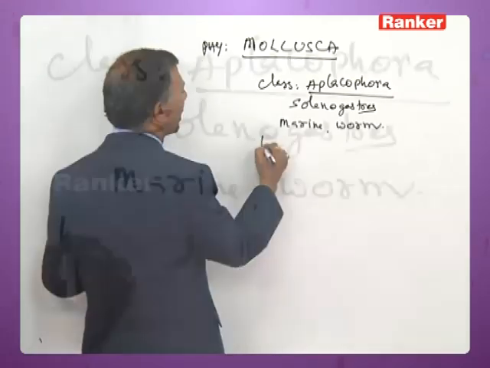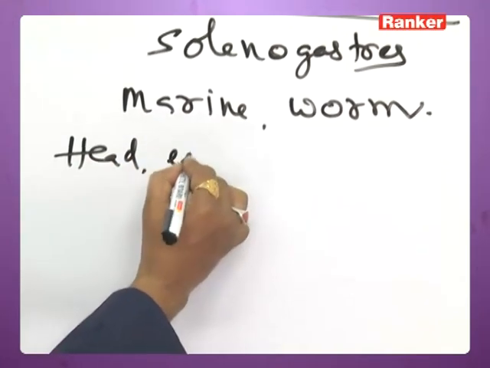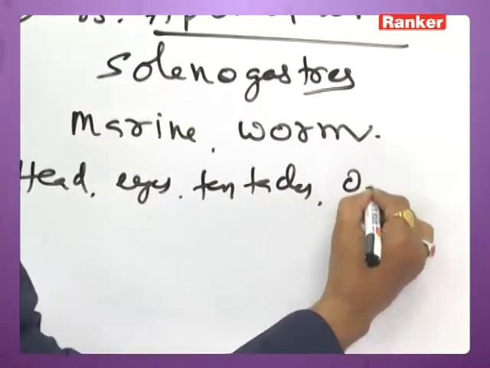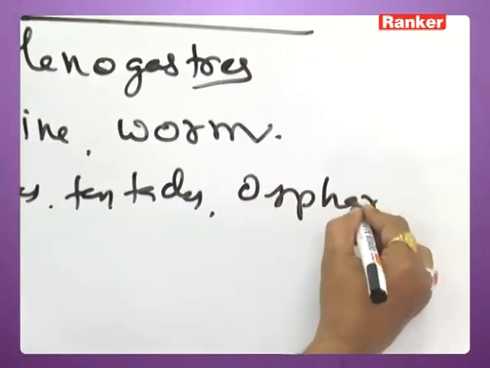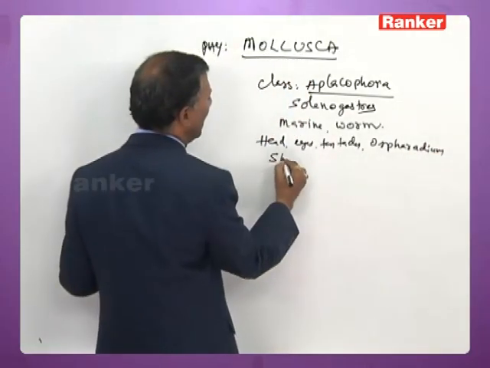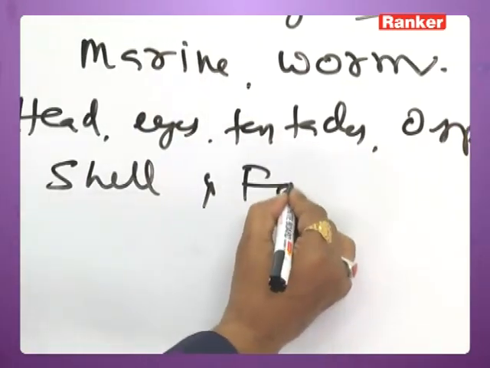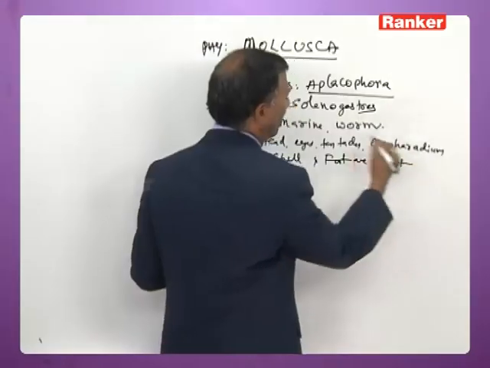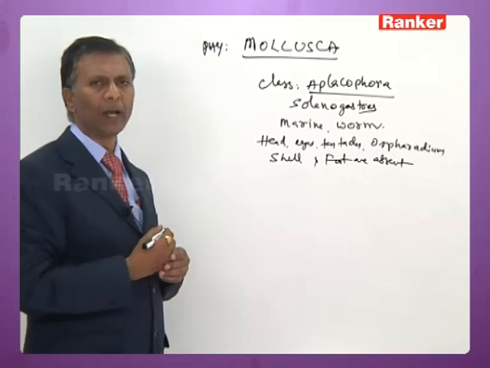In Aplacophora, head, eyes, tentacles, osphradium, shell, and foot are absent. All of them are absent.